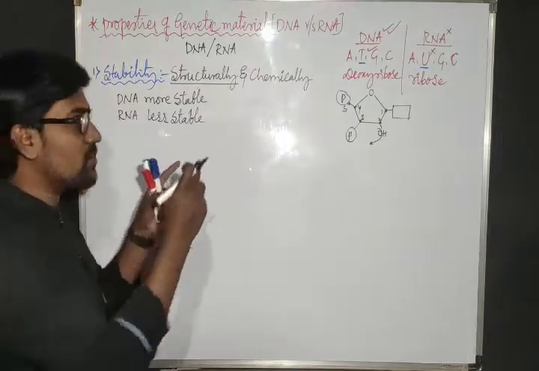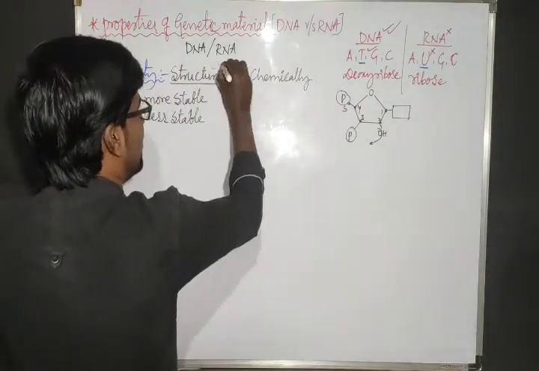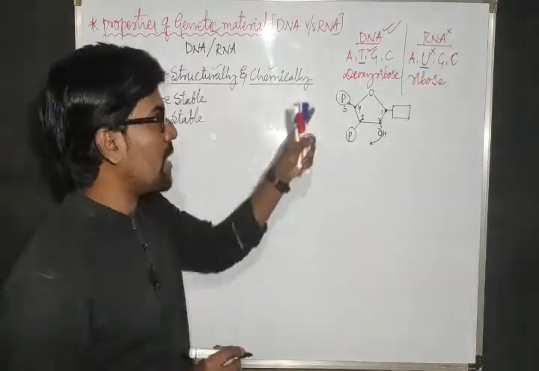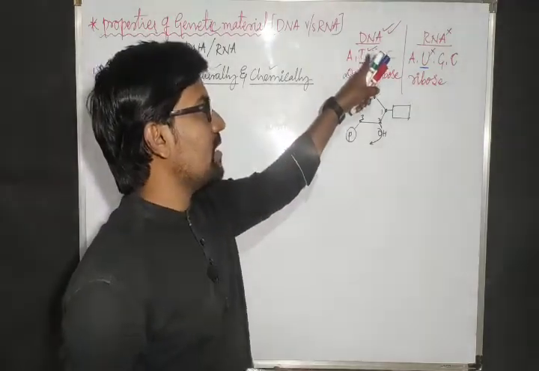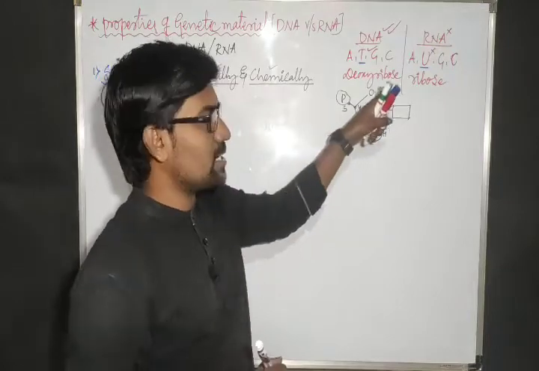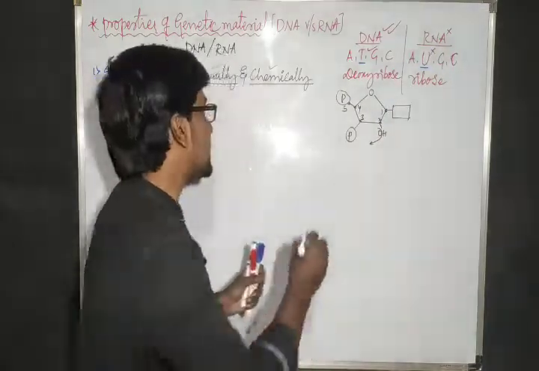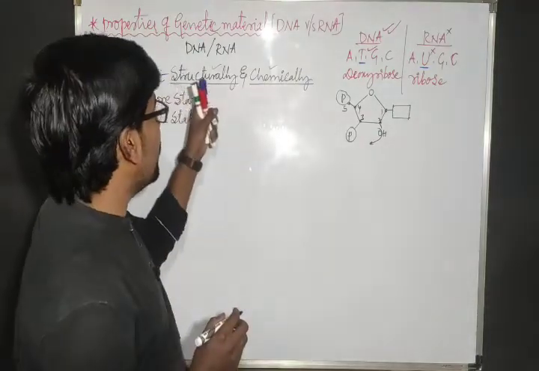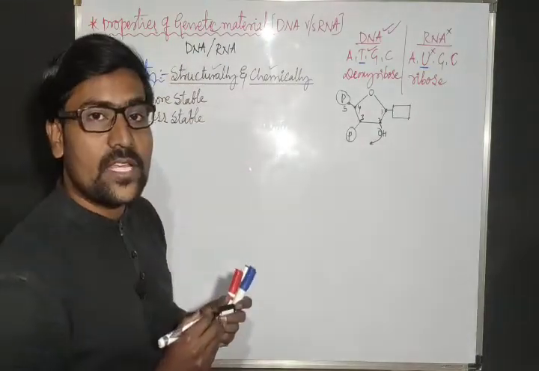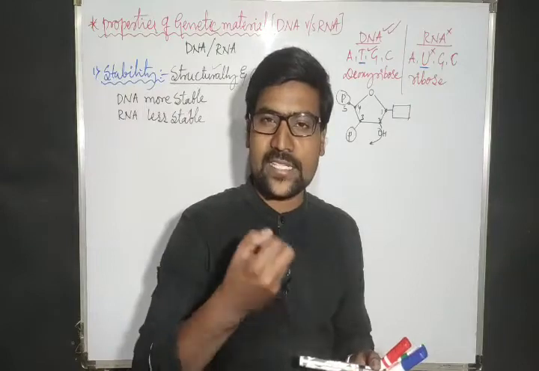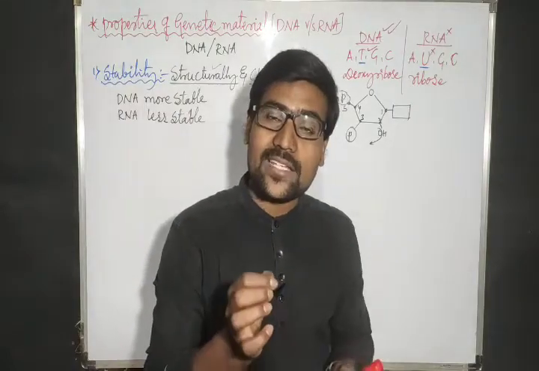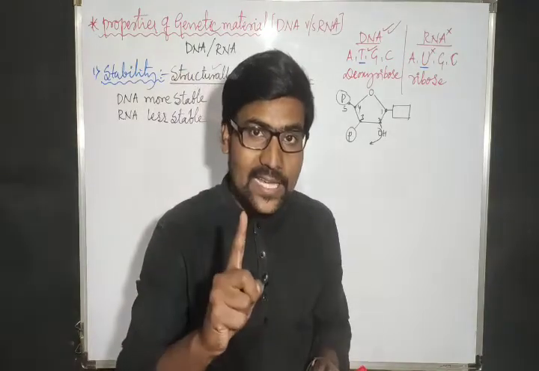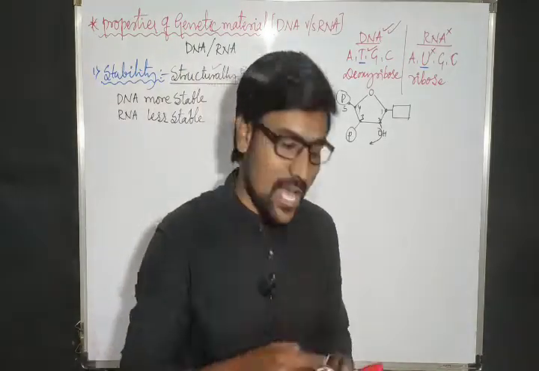So stability means we are considering two ways, structurally and chemically. Chemically we understood. Why? Because here thymine is present, there uracil is present, here deoxyribose, there ribose sugar. Hence chemically DNA is more stable than RNA. But here one more term we are using, structurally. Structurally which one is more stable? That is the next question. DNA is structurally more stable than RNA.